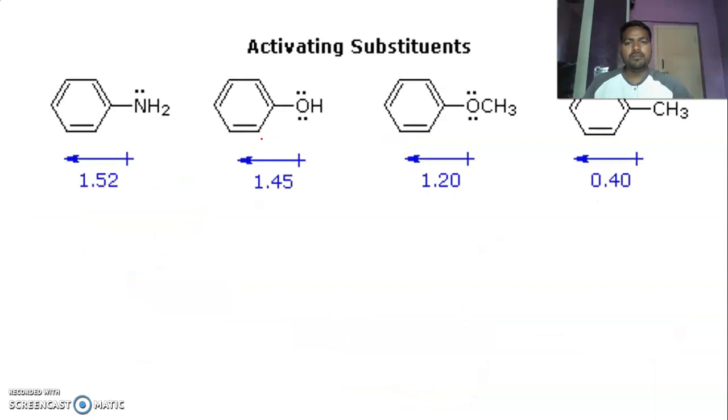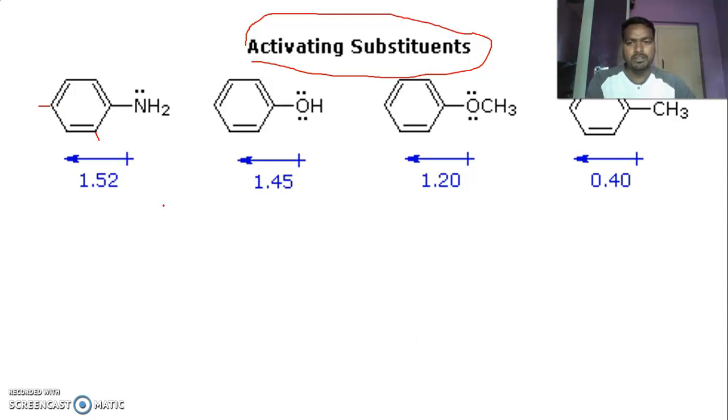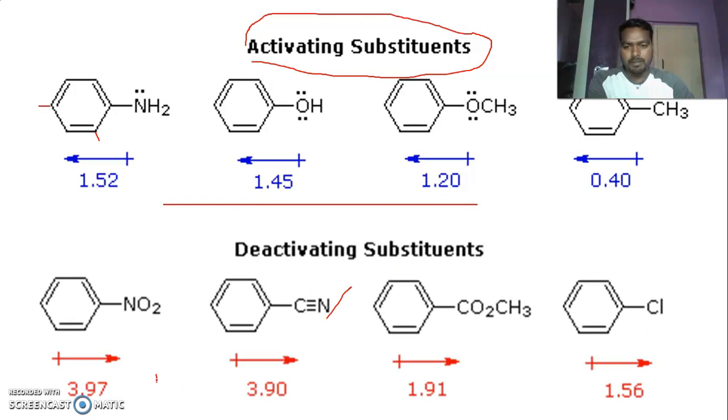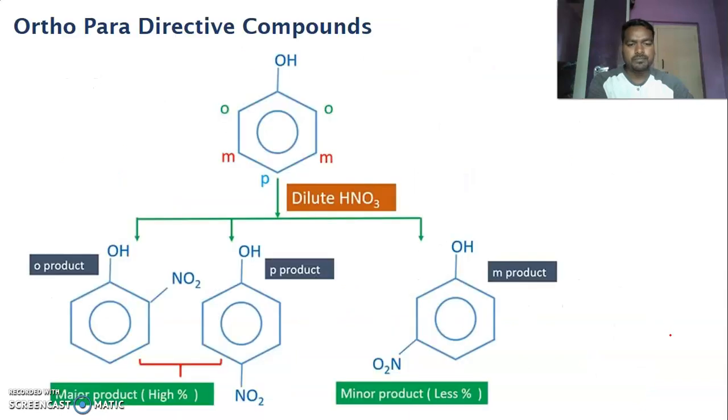So now let us look at some examples. These are called ring activating groups. In the presence of these groups, the electrophile goes to the ortho position or the para position. These are all ortho and para directing groups, and these are all meta directing groups. So nitro, cyanide and carbonyl.